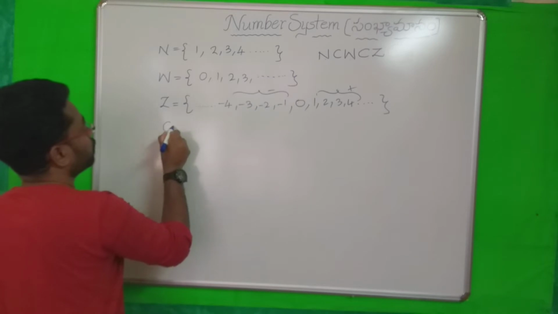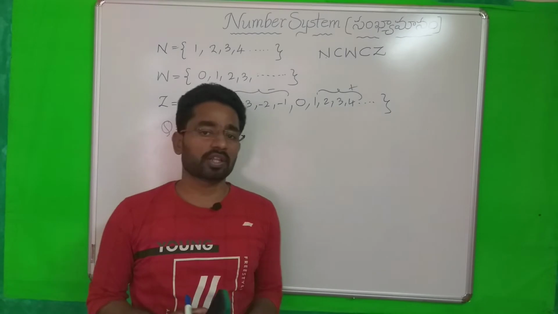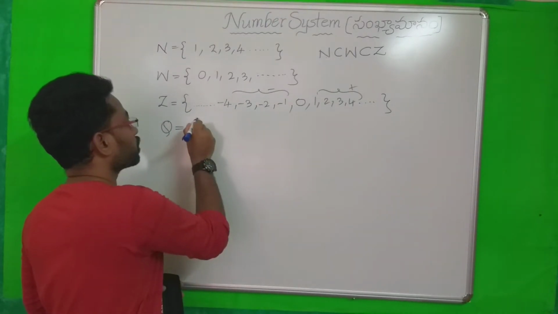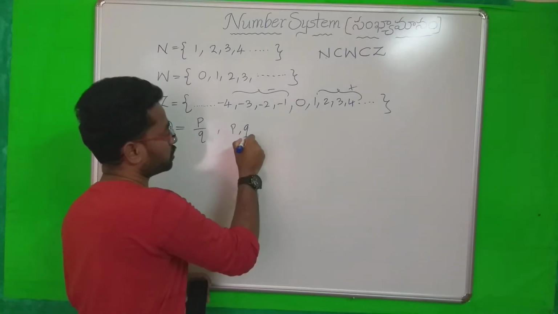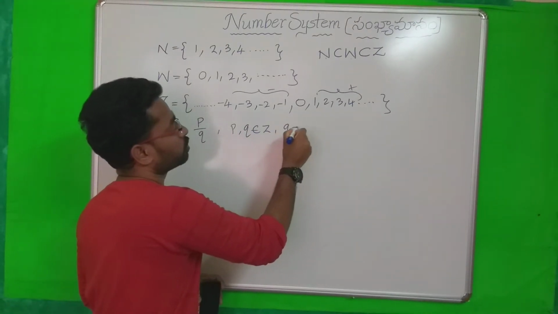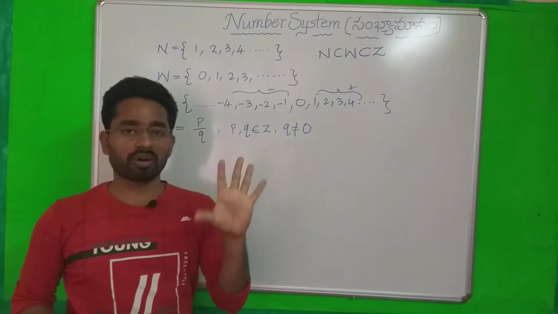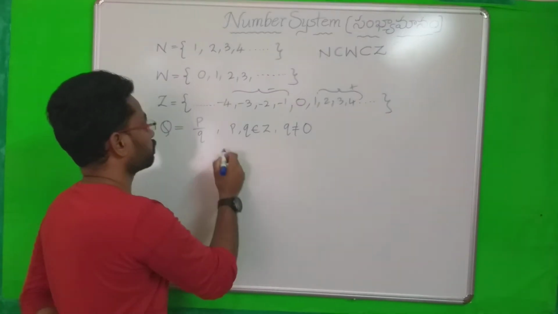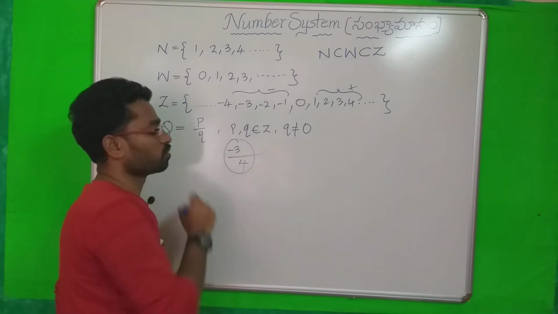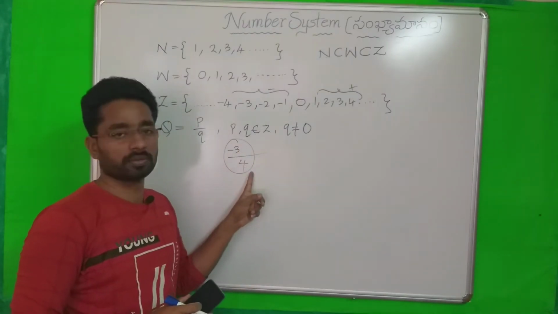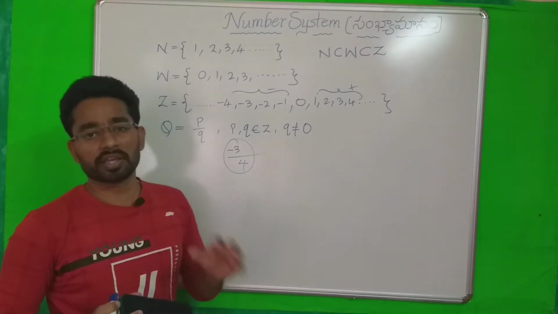Next the important set, that is called rational numbers. What are the rational numbers? The number which can be expressed in the form of p by q, where p and q are integers, and q not equal to 0. This is the condition. Any number in the form of p by q we can call a rational number. For example, I am taking one number -3, one number 4. These are in the form of p by q. -3 and 4 both are integers. Now we can say it is a rational number.